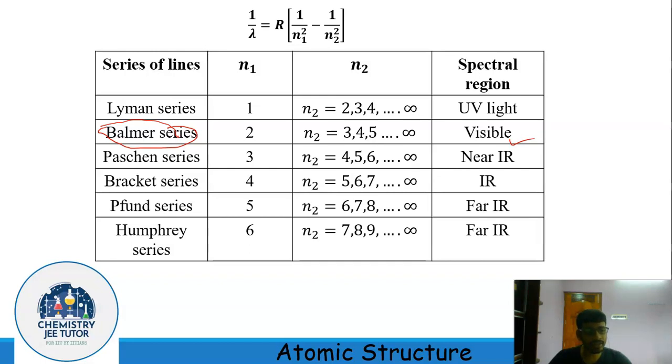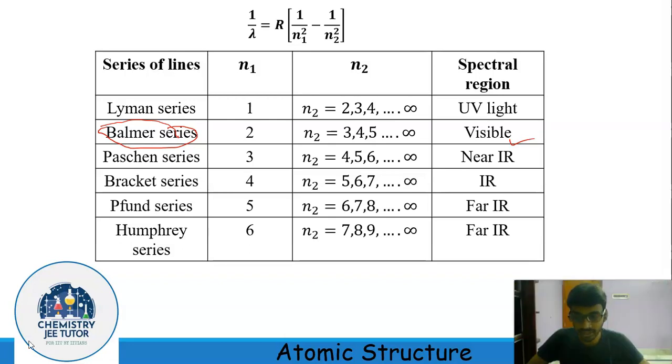But the question remains: what is the physics behind it? It was not clear from those formulas. Those are just empirical formulas, and the physics was not clear. So it demands a new theory to explain the physics behind this line spectrum of the hydrogen atom. In 1913, scientist Niels Bohr gave a new theory to explain the spectral property of the hydrogen atom.